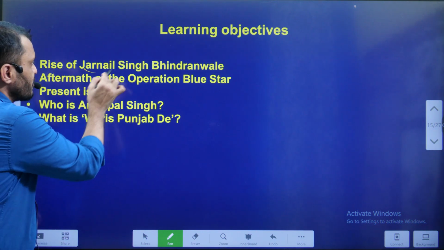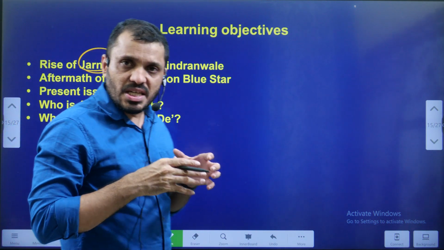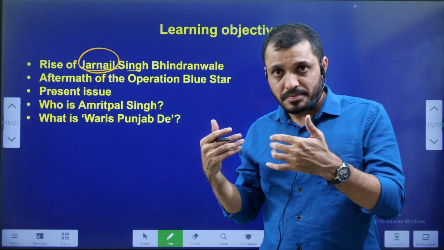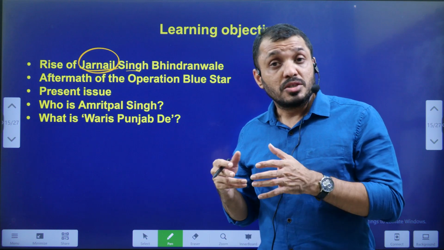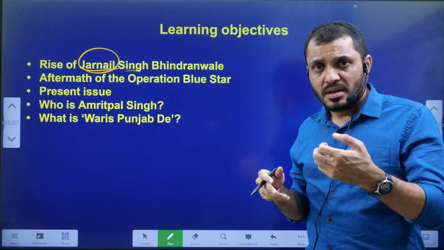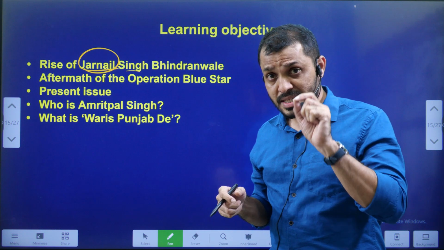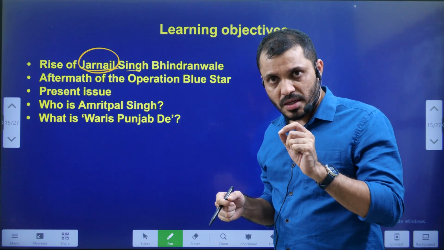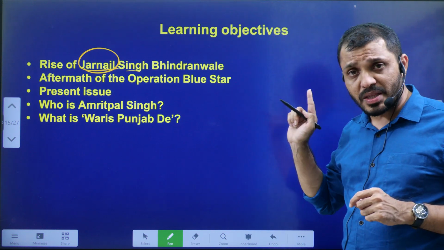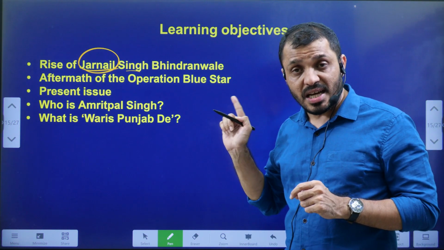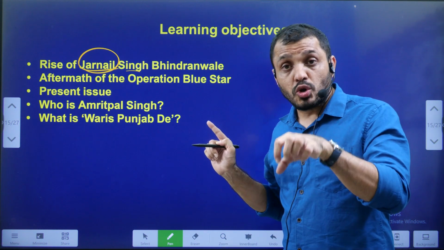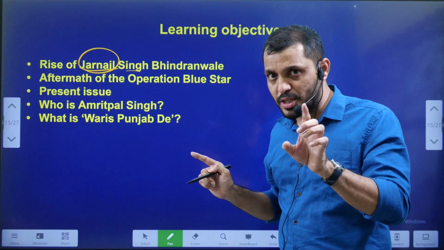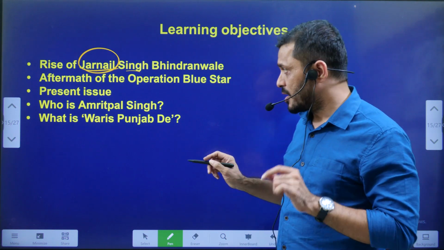Then the rise of Jarnail Singh Bhindranwale. Because of his speeches, he used to preach among the youth that there must be a separate country for the Sikh population, then only their rights can be secured. And he became very popular among the Sikh youth, and he organized the Khalistani movement by keeping the Golden Temple as their center. That was suppressed by the government, as already mentioned, in Operation Blue Star in 1984.